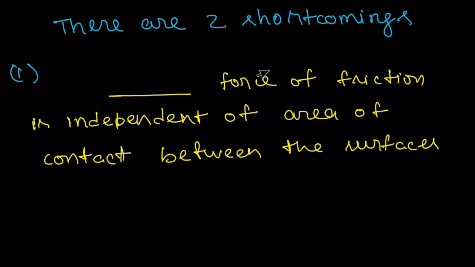This was the first shortcoming of the old view, and the second shortcoming was that when the area of contact is extra smooth, friction increases. But according to the old view, as the area of contact is extra smooth, the number of interlockings of irregularities should decrease, so friction would decrease.